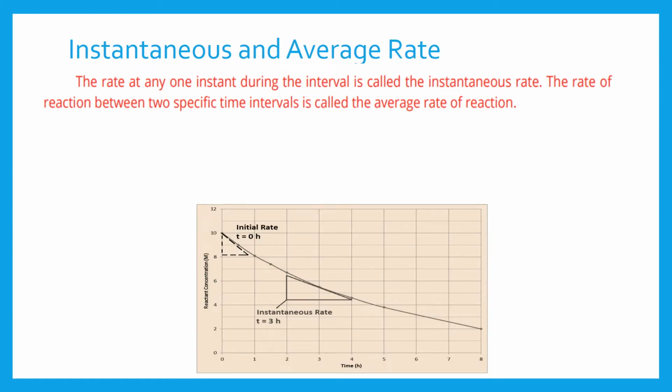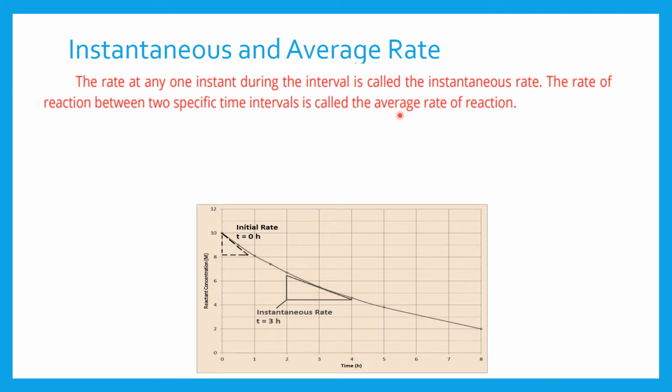Now what are the instantaneous and the average rate? When we consider the rate at any one instant during the time interval, we say that it is the instantaneous rate. Instantaneous rate means the rate of reaction at any one particular time. And when we calculate the rate of reaction between two particular time intervals, then we will say that it is the average rate of reaction.